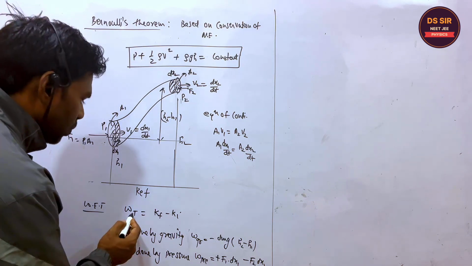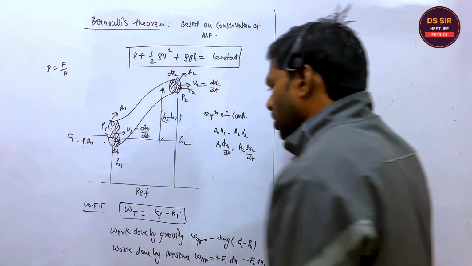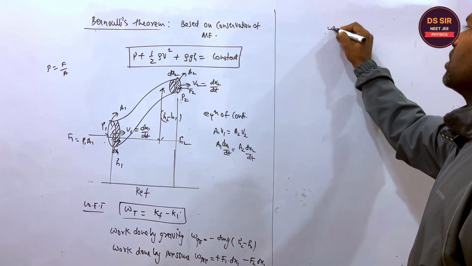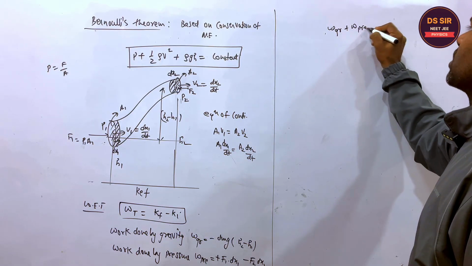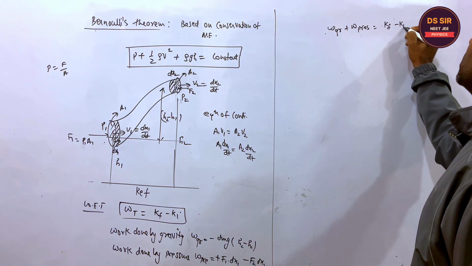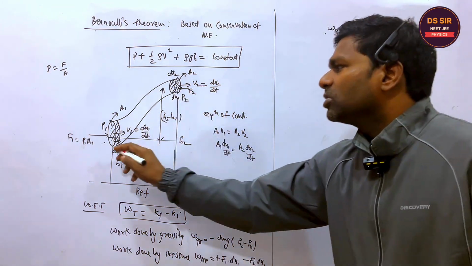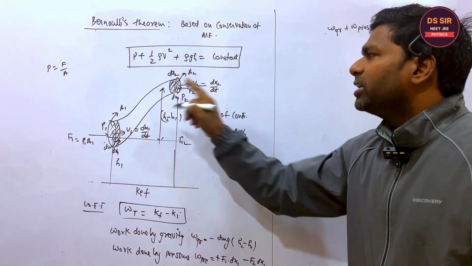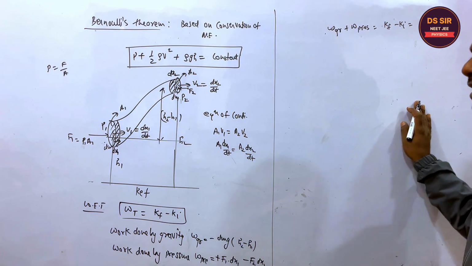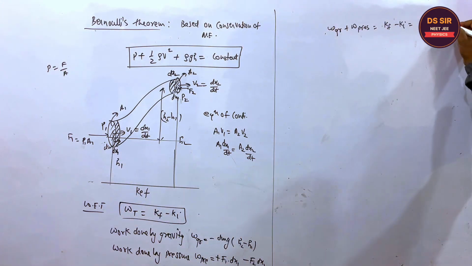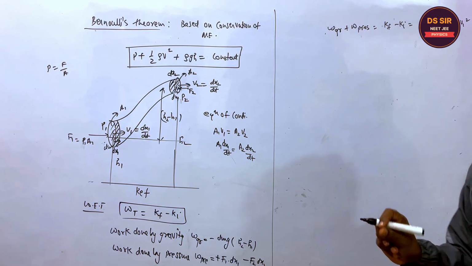Is it clear? So what is the work energy theorem? Total work is equal to change in kinetic energy. Total work means work done by gravity plus work done by pressure is equal to K final minus K initial. What is the K final? If this is the dm mass, this is also the dm mass. So its final kinetic energy becomes half dm v2 square, and the initial kinetic energy is half dm v1 square. Is it clear or not?